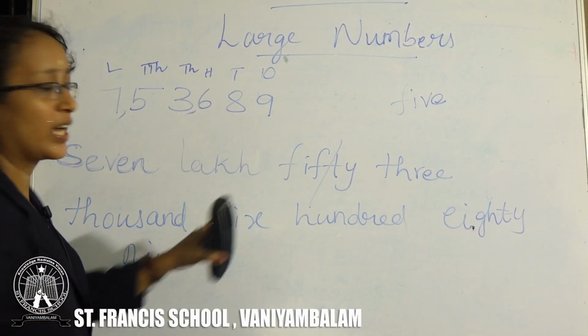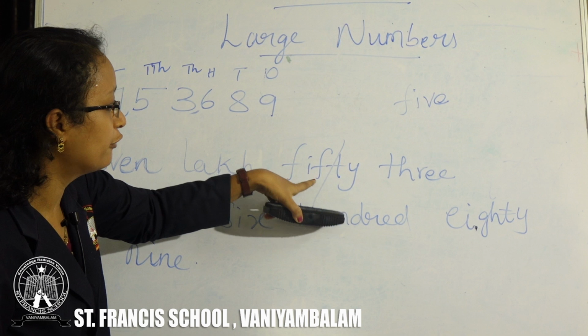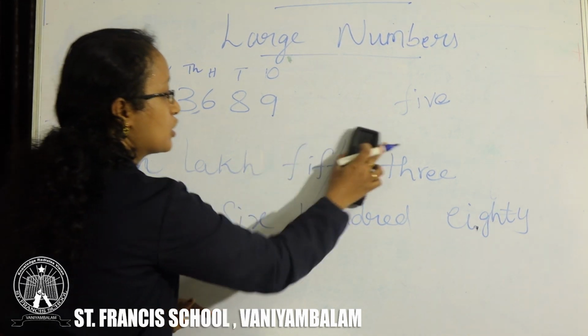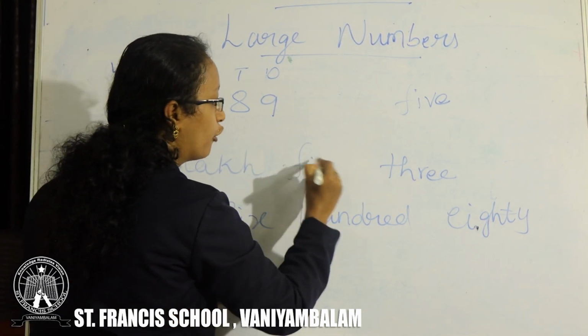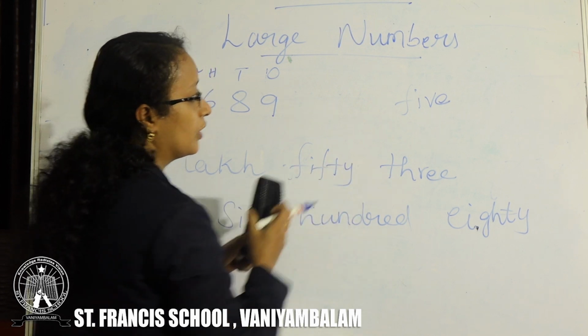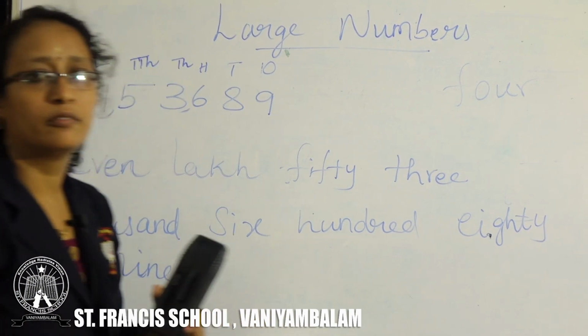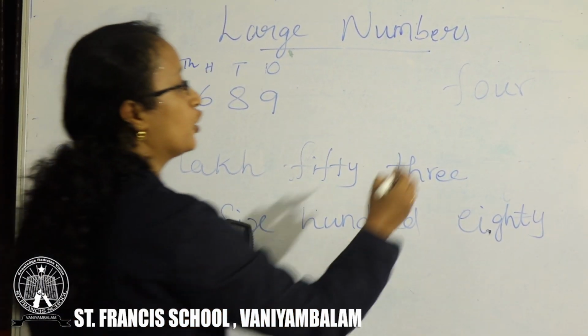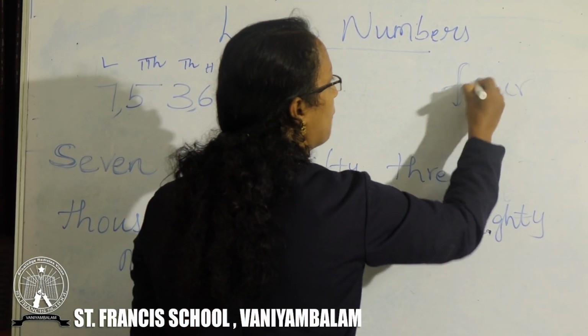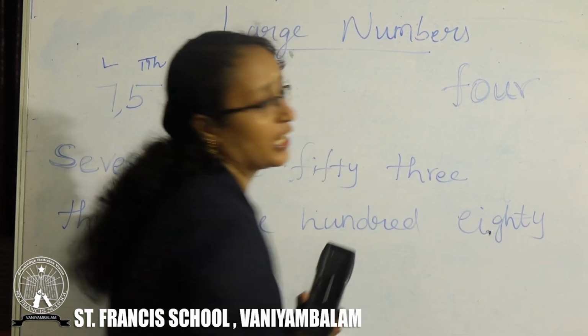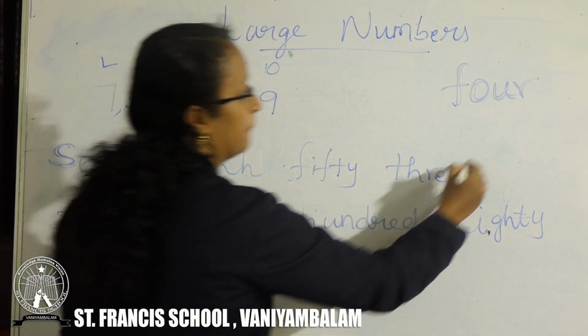See, you can split it and write, so fifth, F-I-F-T-Y, so 50. And for 40 also, you know, for 4 the word name is F-O-U-R, right? But for 40, what will be the spelling?